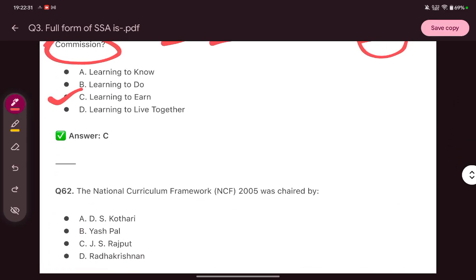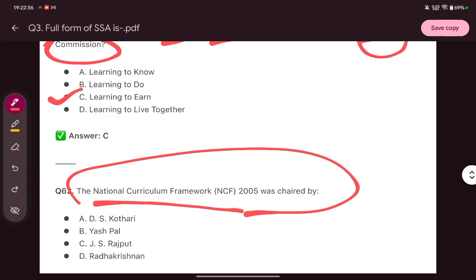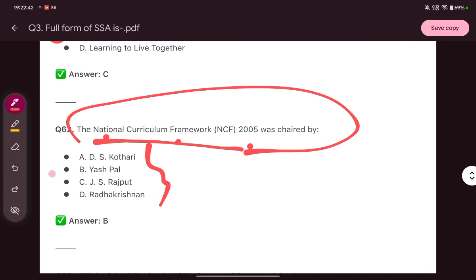The National Curriculum Framework 2005 was chaired by whom? It was chaired by Yash Pal. And you have to remember the year. This is most important.